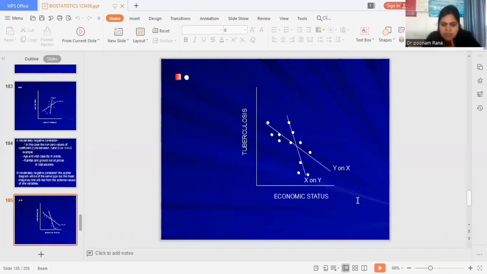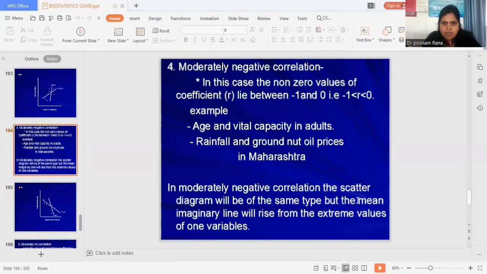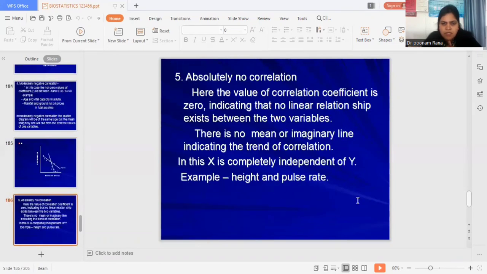This diagram is showing that relationship. Then absolutely no correlation in this situation.